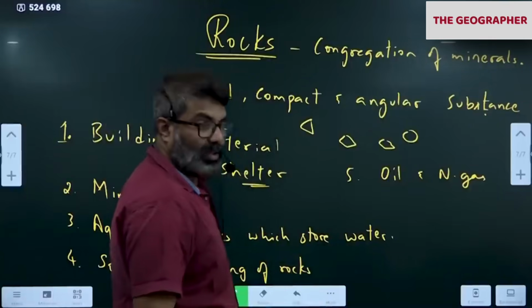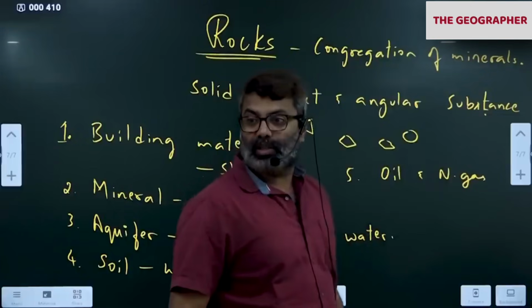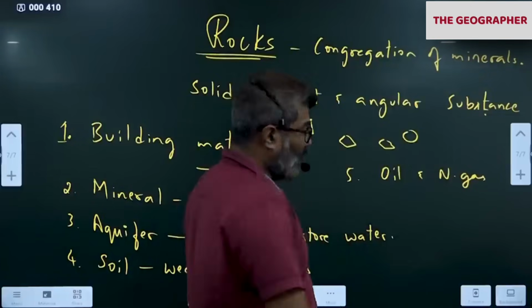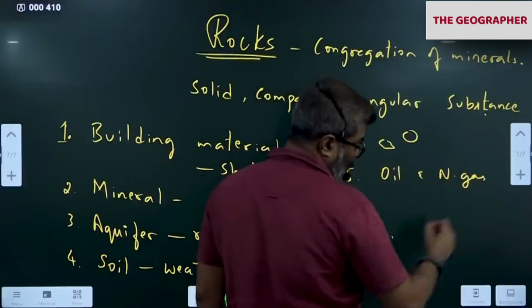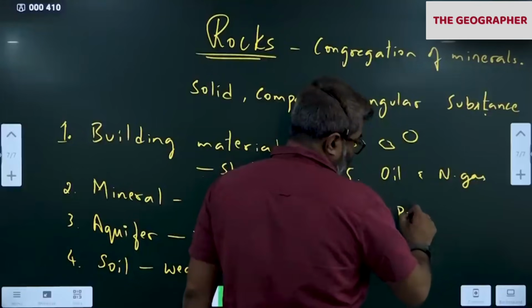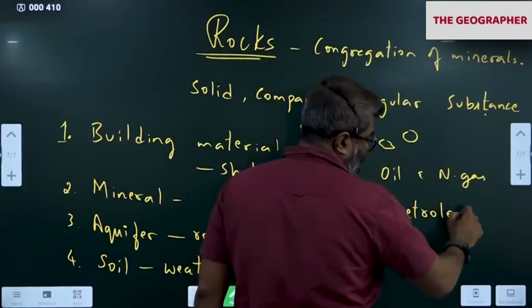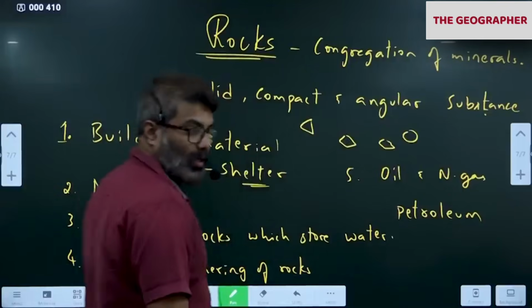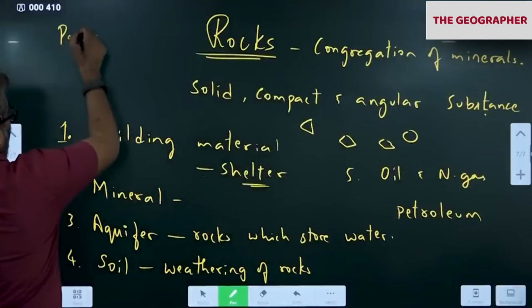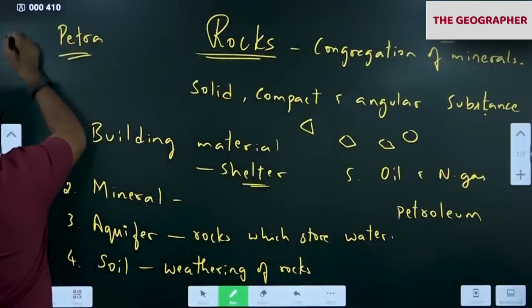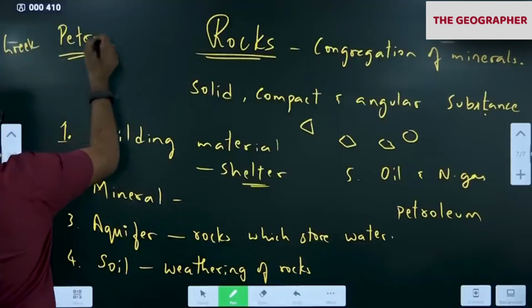First, you write oil and gas. Again, they are found where? In the rocks, sedimentary rocks. Oil and gas are found in the sedimentary rocks. I'll tell you, we use the word petroleum. Here, the word petra means rock. It comes from the Greek word petra. Petra means rock.